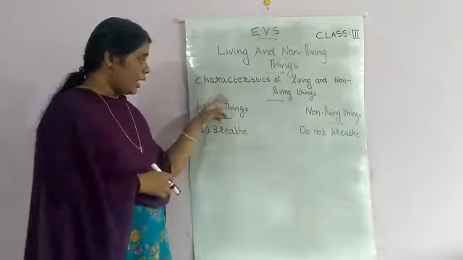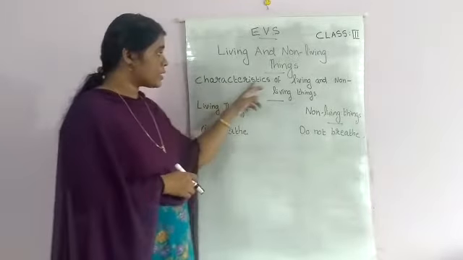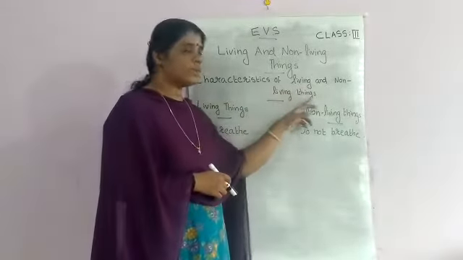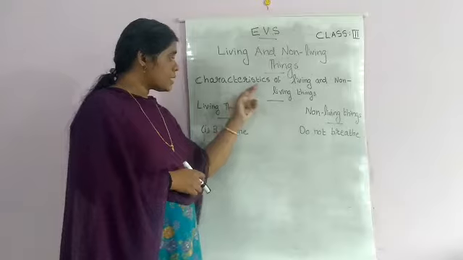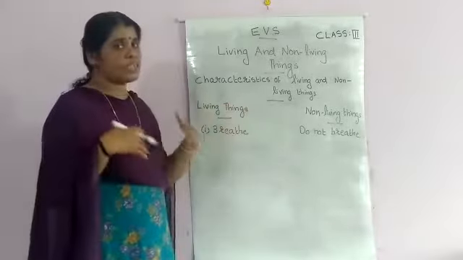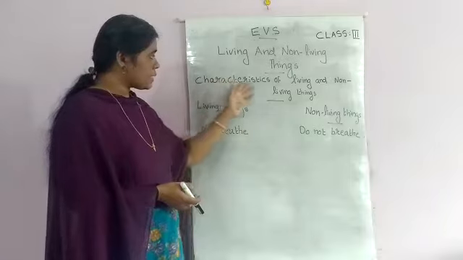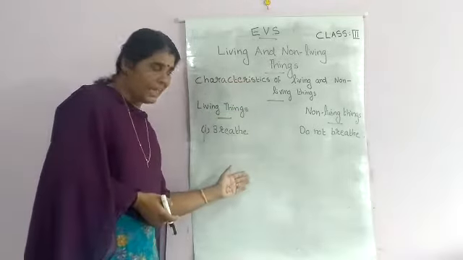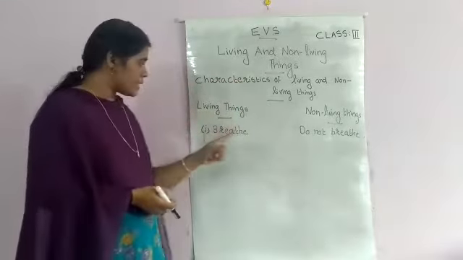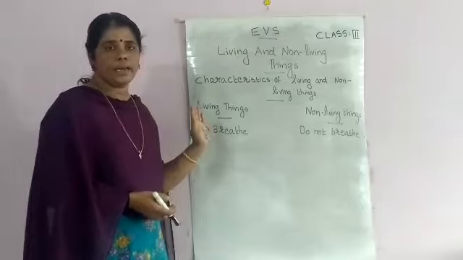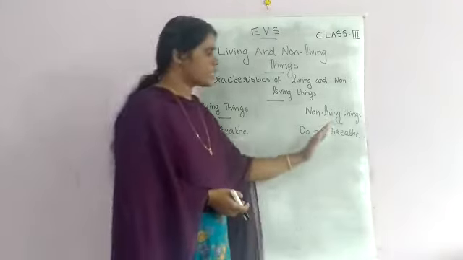That means we are now learning the characteristics of living and non-living things. Characteristics means what are the differences, what are the specialities between these two. The first speciality is that only living things can breathe, but non-living things cannot.